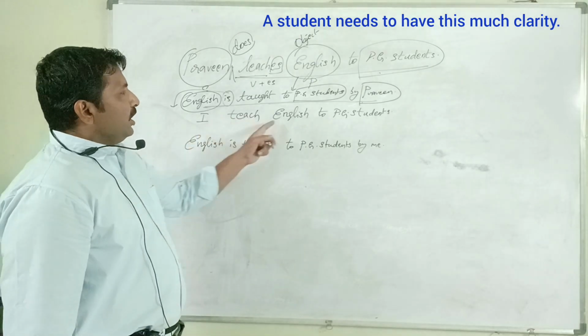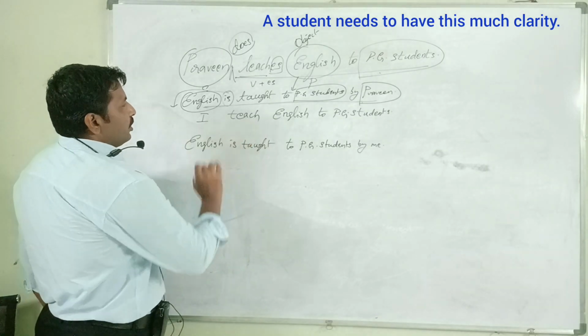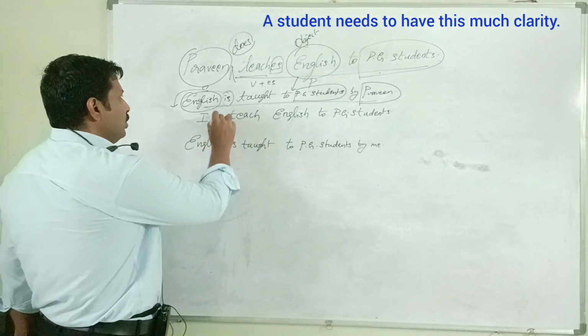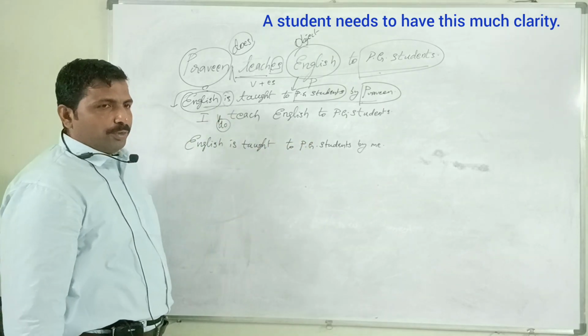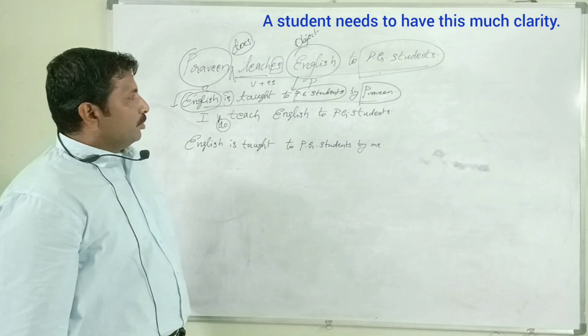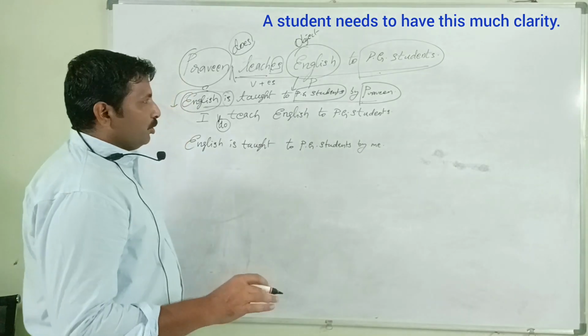Again, I teach English to PG students. What is the auxiliary verb in this sentence? Do. Do is the auxiliary verb. What is the emphasizing sentence of it? I do teach English to PG students. Very good.